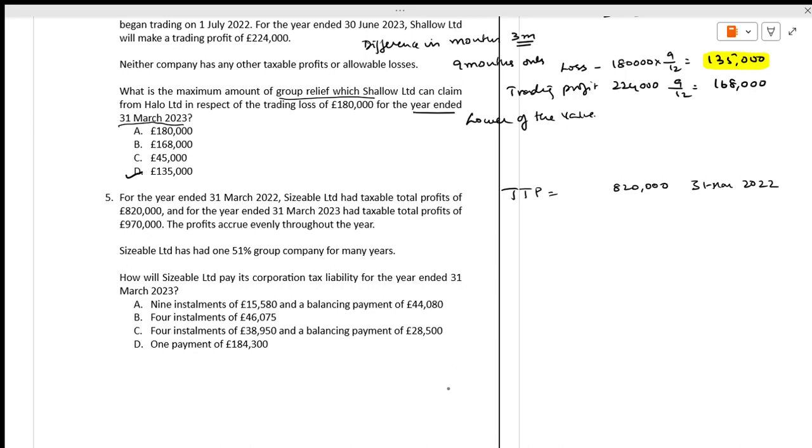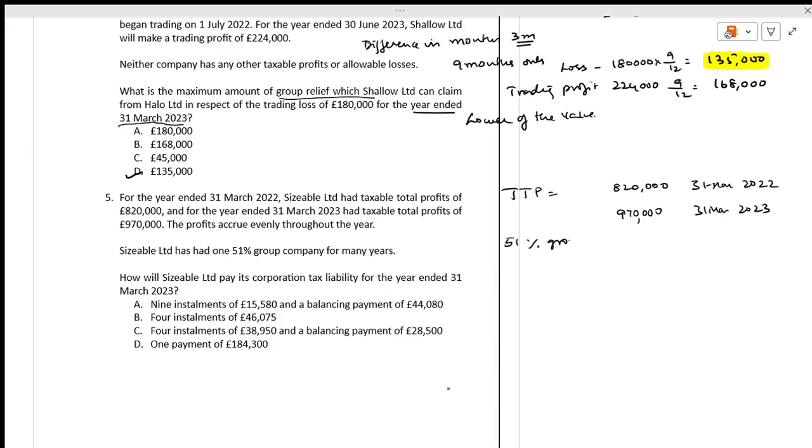For the year ended 31st March 2023, taxable profits are 970. The profits occur evenly during the year. Sizable has a 51% group.